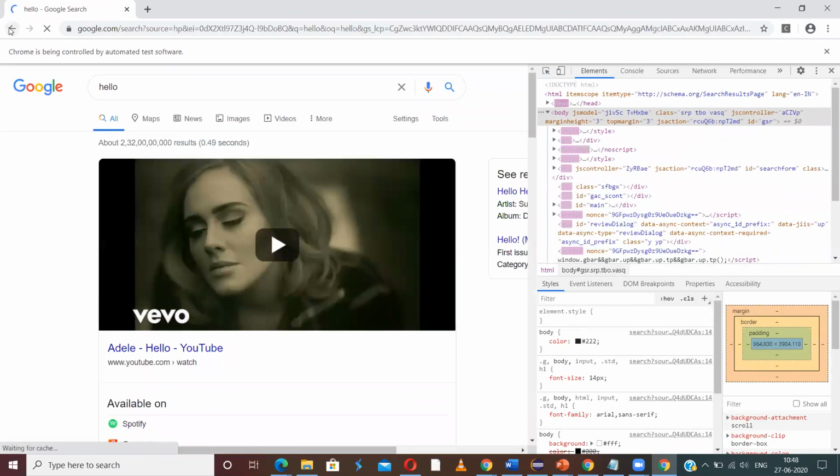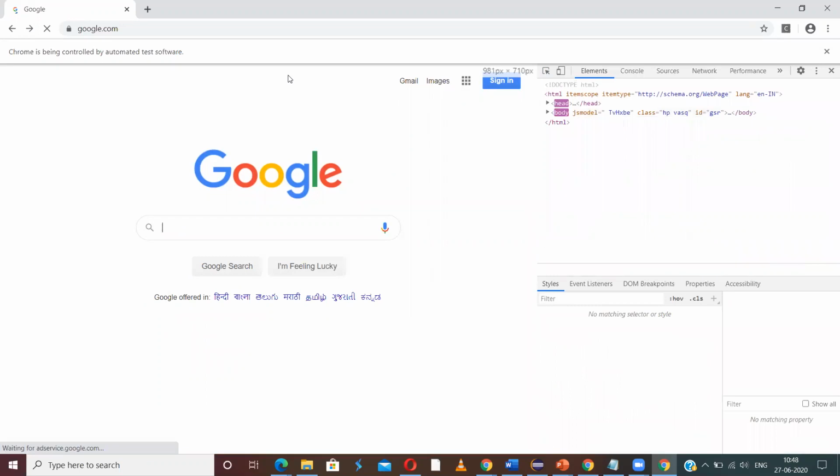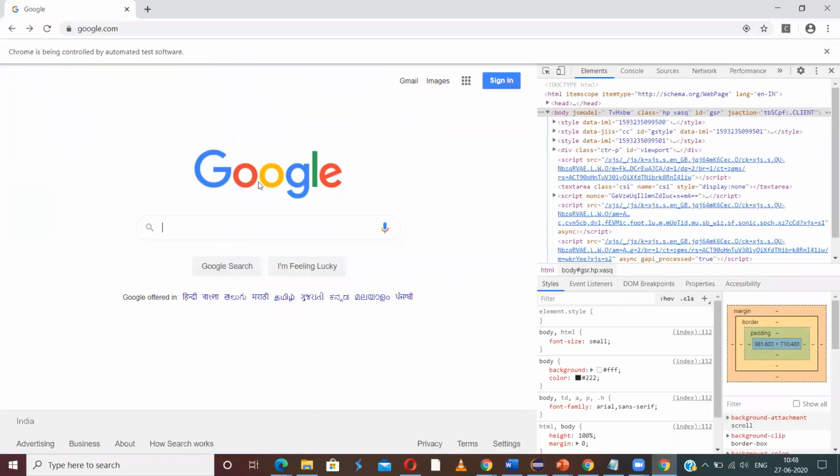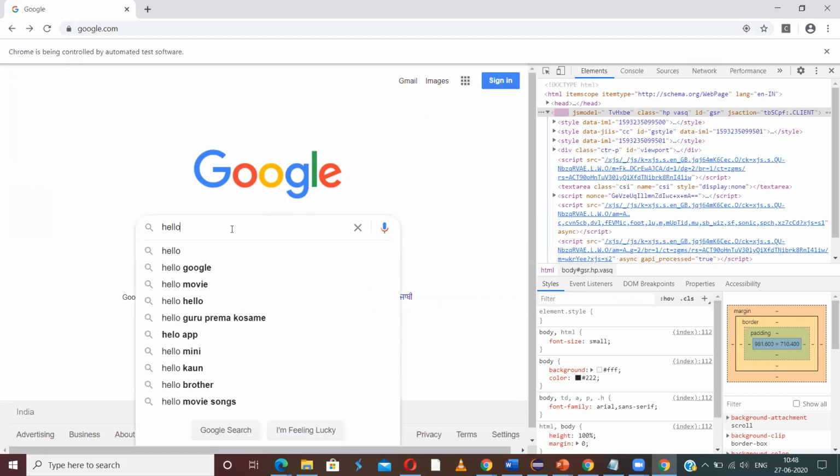So in the same way, after entering the text, I am clicking on the logo, which is the Google logo. If I click here, then the drop down will go and the Google search button will be visible.